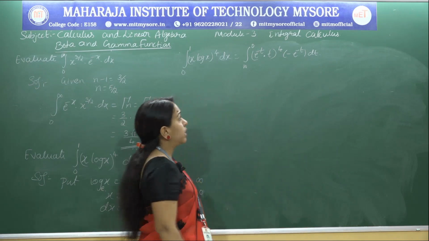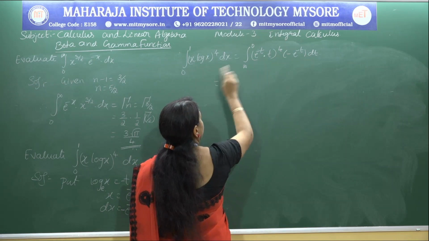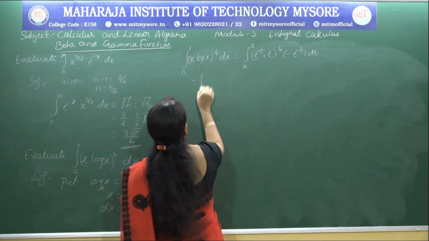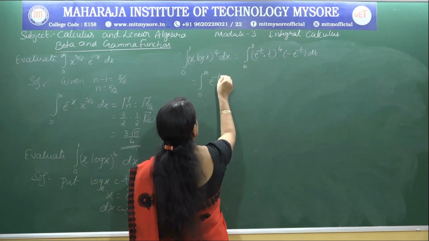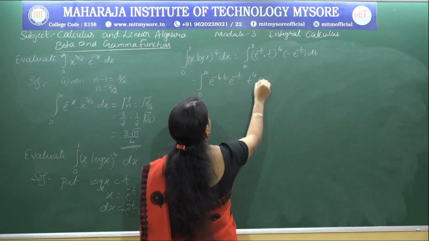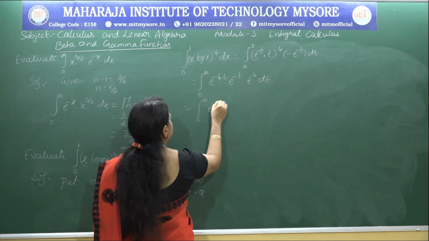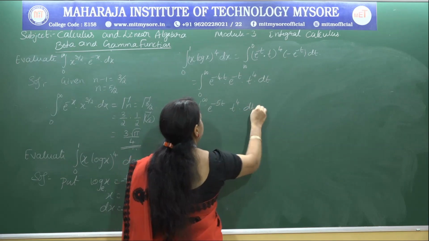Now simplify this. If I remove that minus sign, I can interchange the limit. So it is nothing but integral 0 to infinity e to the power of minus 4t into e power minus t into t power 4 dt. So we have integral 0 to infinity e power minus 5t into t power 4 dt.